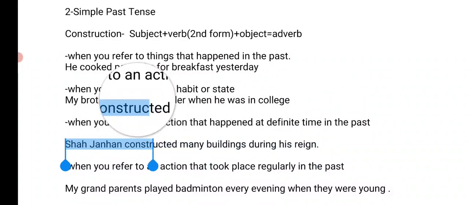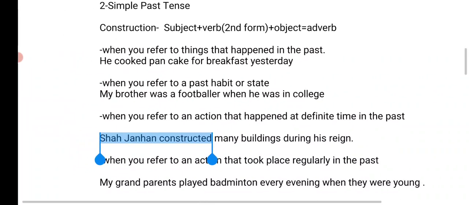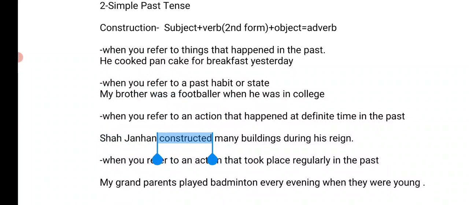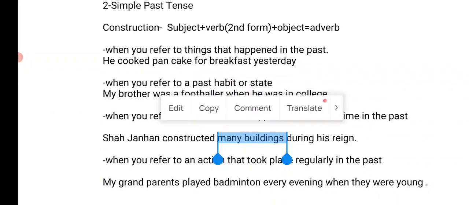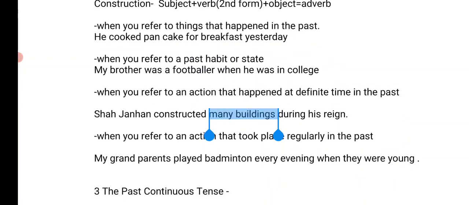Shahjahan is the subject, and constructed is the second form of construct. Many buildings is the object here, and during his reign is a phrase, an adverbial phrase.